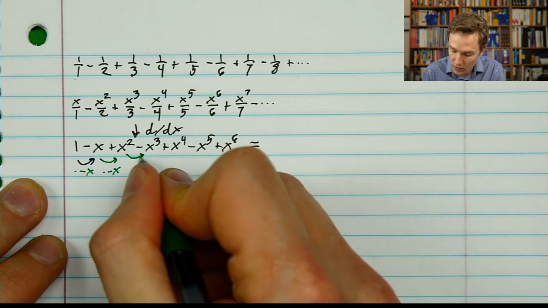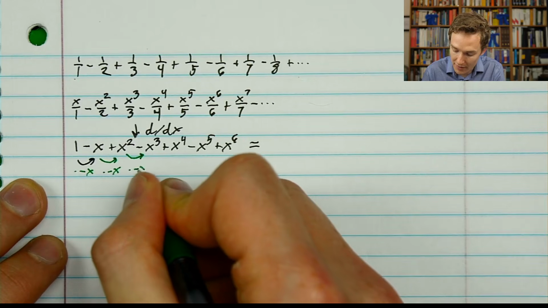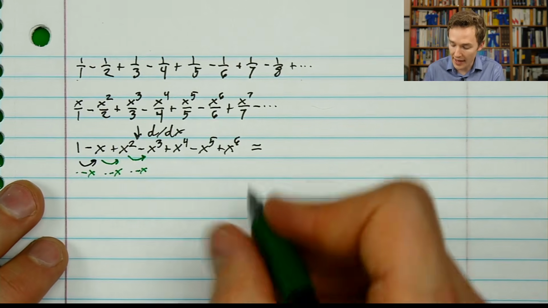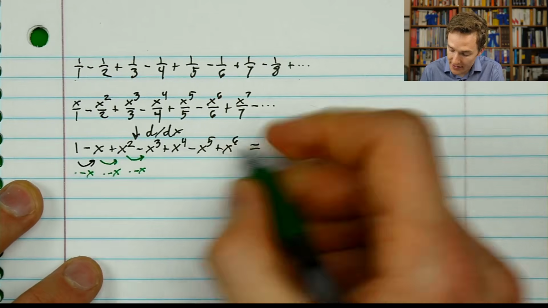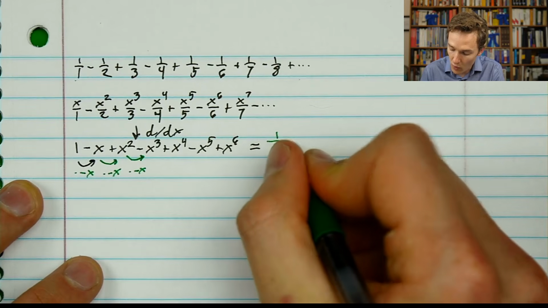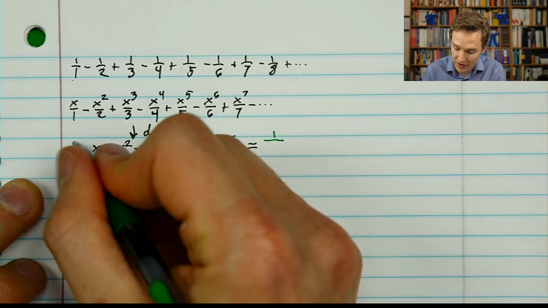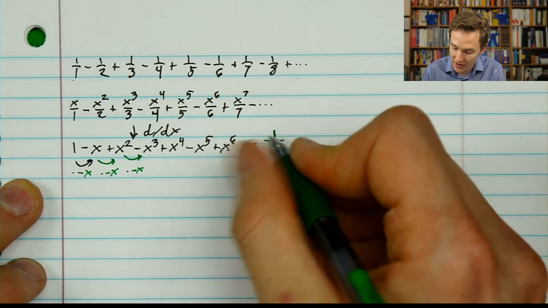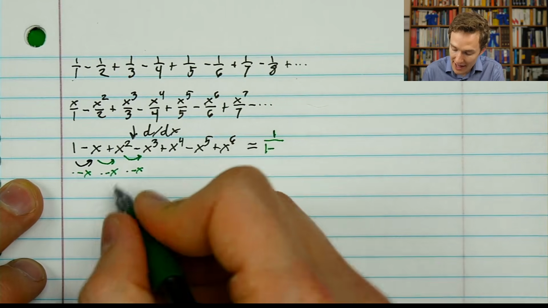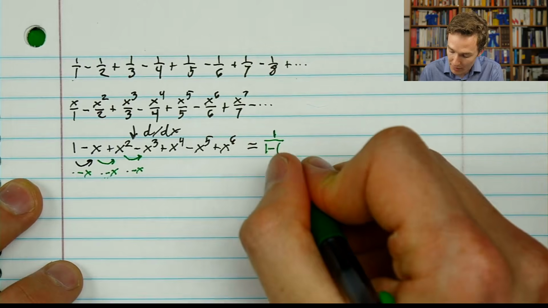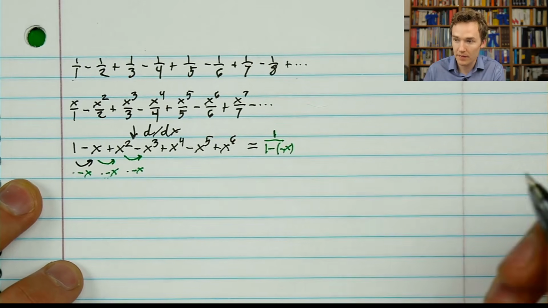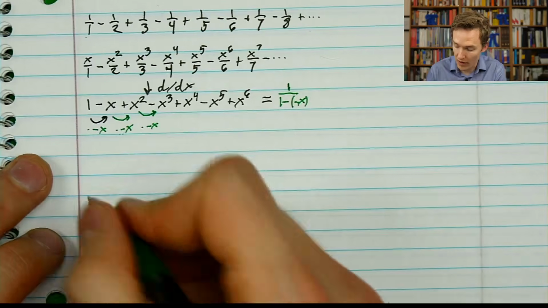And then similarly, x squared to negative x cubed, you're multiplying by negative x. And when that's the case, the series as a whole is going to approach whatever you start at, but here we started at 1, so the thing you started at divided by 1 minus the thing that you're constantly multiplying by, which is negative x.